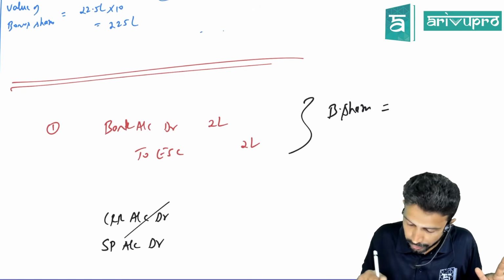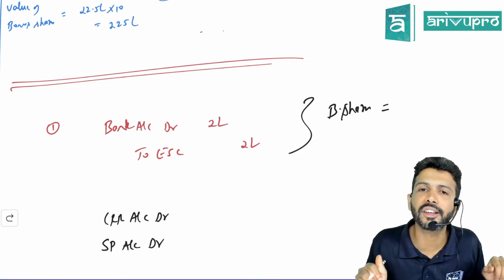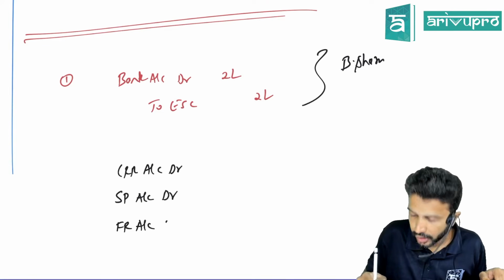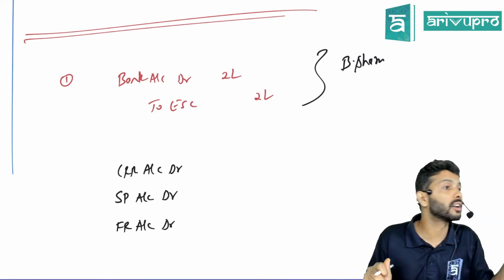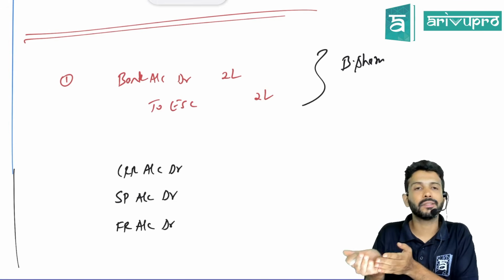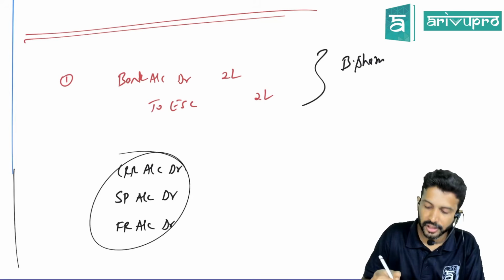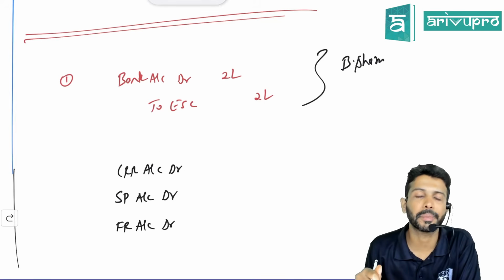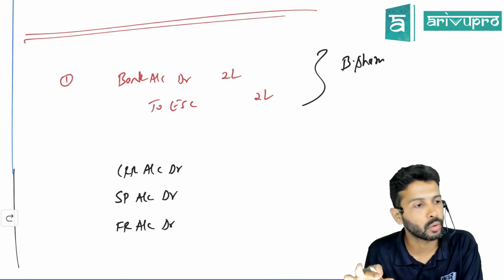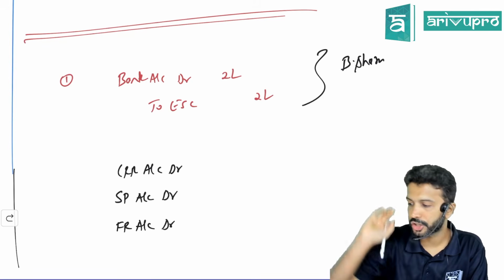Last priority: if you don't have both of them, then nobody is there, God is there, no? The God for us here is free reserve. Last priority, you will give it to free reserve, which could be general reserve or PL. We use this order, provided we require. So the journal entry is, instead of bank account debit to equity share capital, we write reserve account debit to equity share capital. That's the journal entry for bonus shares.